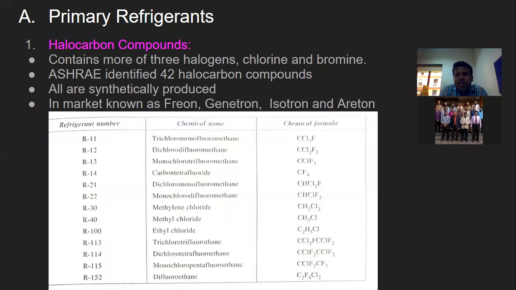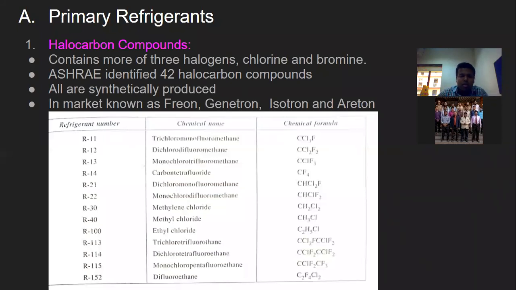R indicates that it's a refrigerant. While some of the numbers you can see, R11, is a 2-digit number. 12 is again a 2-digit number. While some of the numbers are 3 digits, like 100, 113, 114, 115.